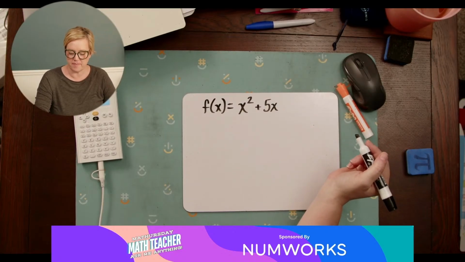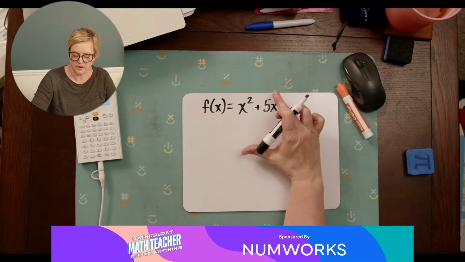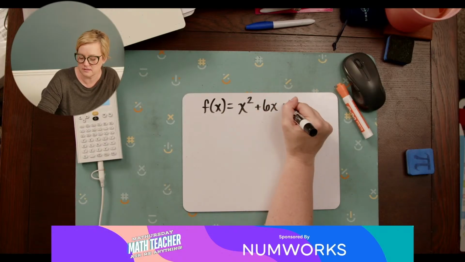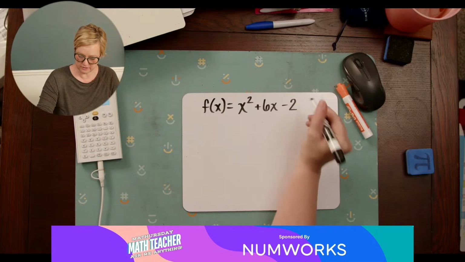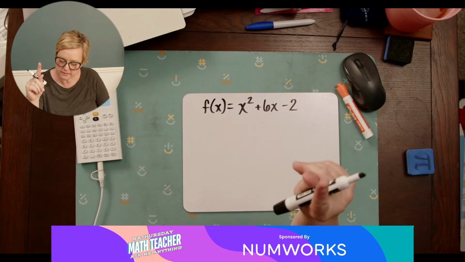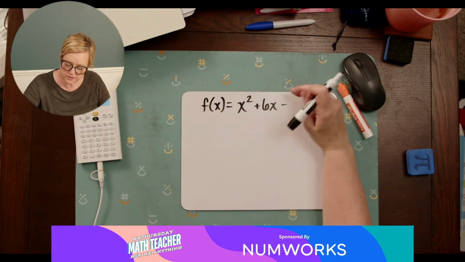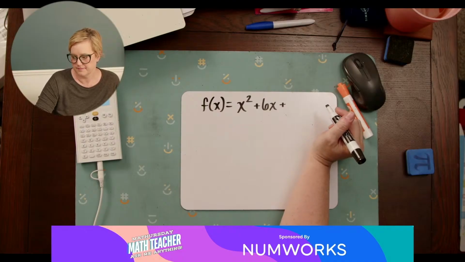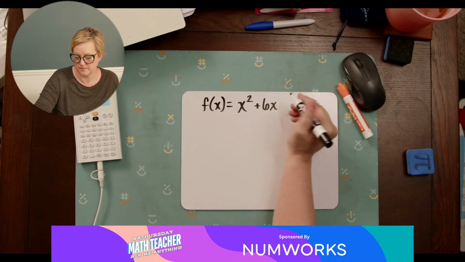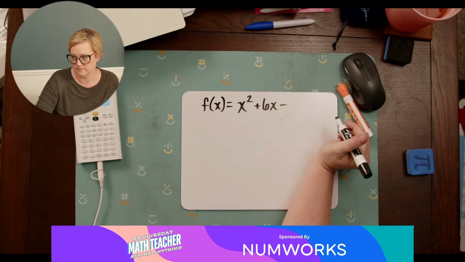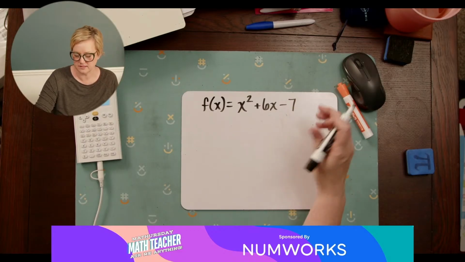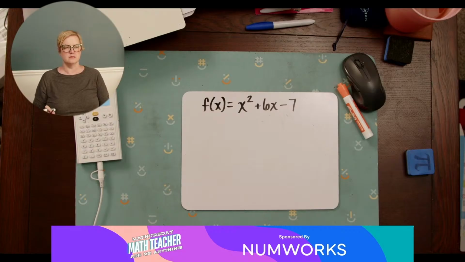Now let me think about, you know what, actually I'm going to do plus 6x minus 2. Wait, hold on, not minus 2. I'm going to do plus 6x minus 7. Yes, okay, that should be pretty friendly for us.